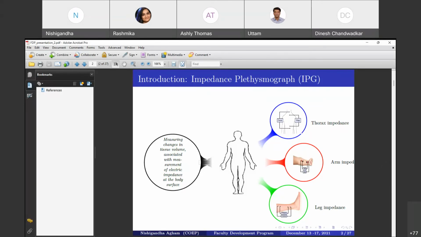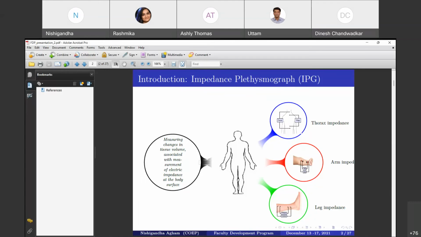Now, this impedance is usually measured from three locations. The first location is the thorax, also known as impedance cardiography. The other two are limb locations. At the thorax region, impedance is measured by four band electrodes. In the outer pair, one electrode is placed around the abdomen and the other over the upper part of the neck, whereas in the inner electrode pair, one is placed around the thorax while the other is placed around the lower part of the neck. That is how it works in the case of thorax impedance, or ICG.